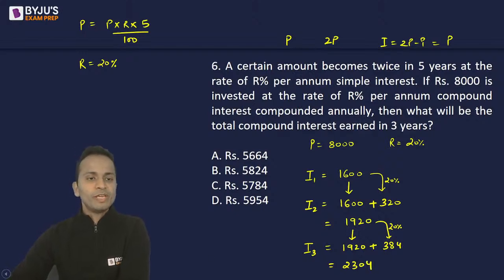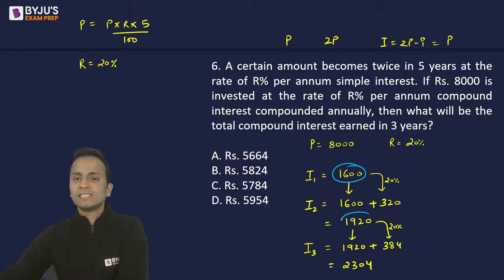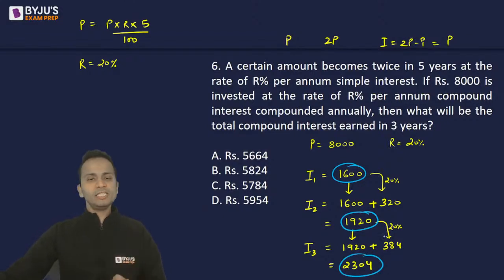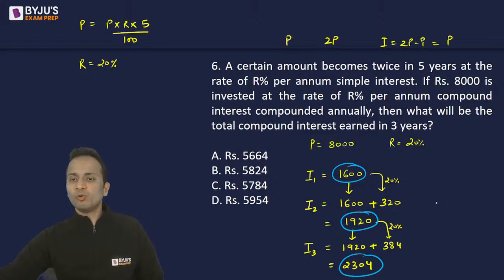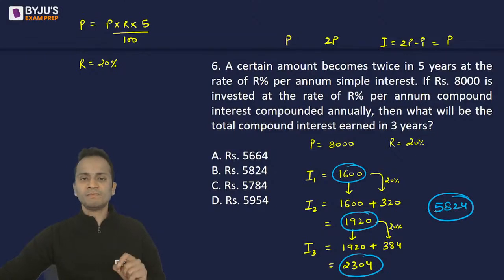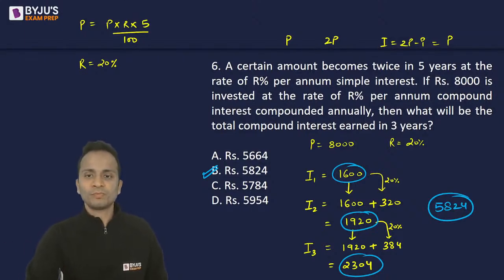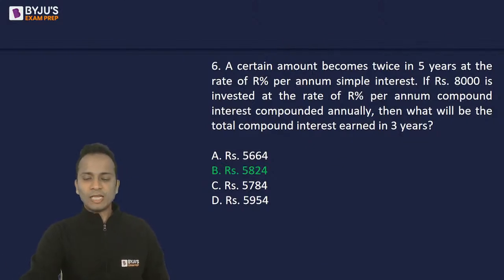Okay. So now we have the interest for each of these years. First year's interest is 1,600, second year is 1920, and third year is 2304. Add all these three values and that will be the interest of total 3 years. Okay. So 2304 plus 1920 plus 1600, 5824. 5824 is the sum of the interest of first, second, and third year, and that is the total interest earned in 3 years. So the correct answer should be option B, that is 5,824. Okay. All right. So that was question number 6.